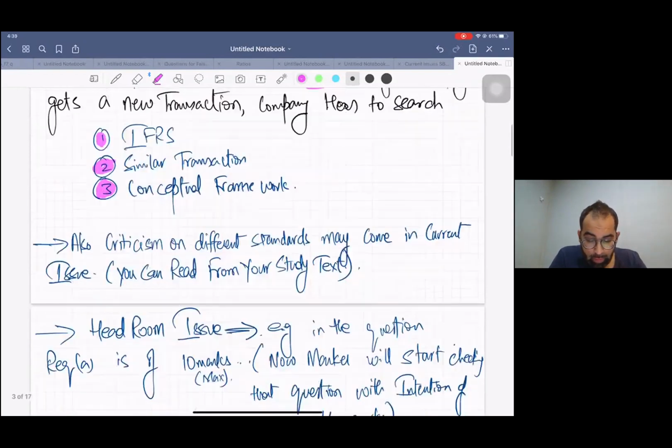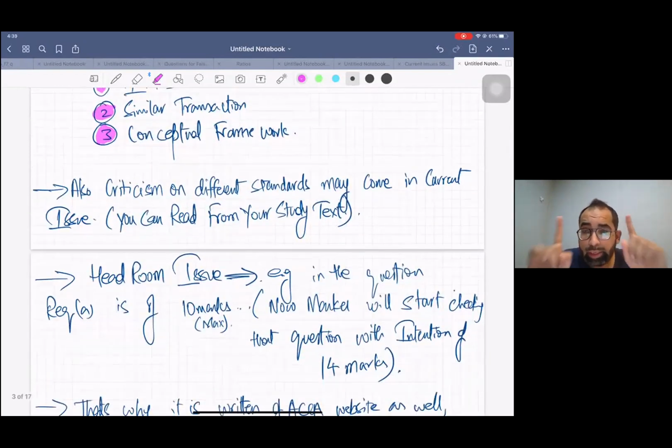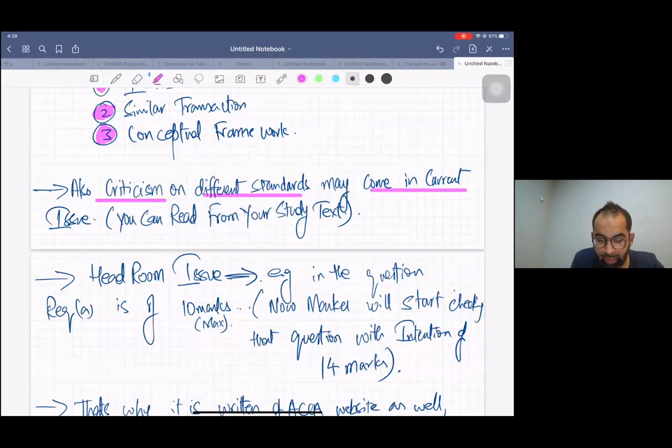Now, one more thing which may come in your current issue part, and I have seen many students, even many position holders, follow this instruction: criticism on different standards may come in current issue. You can read it from your study text.